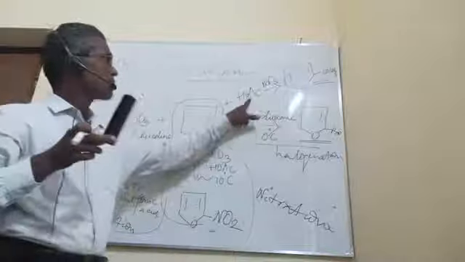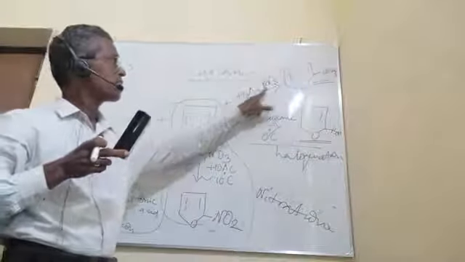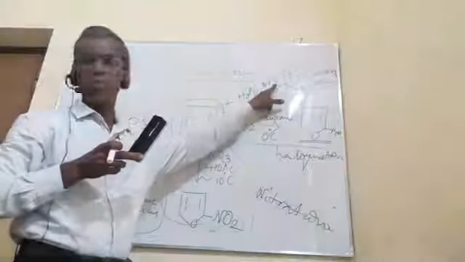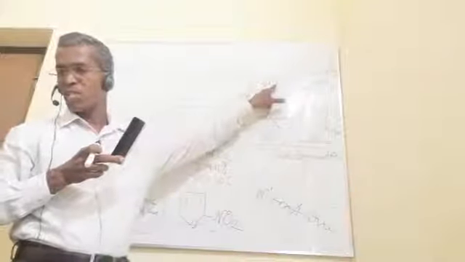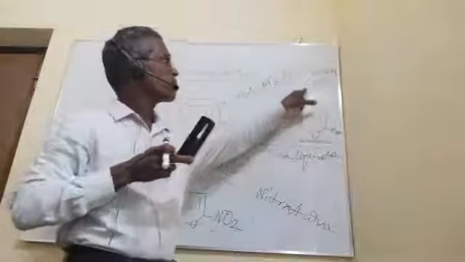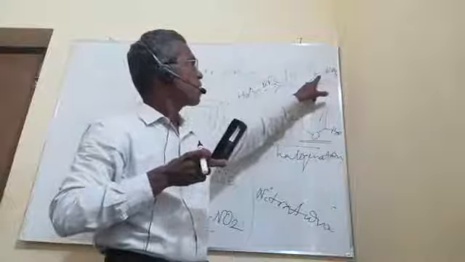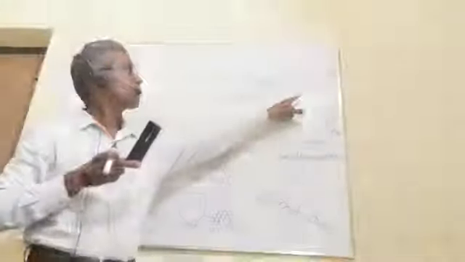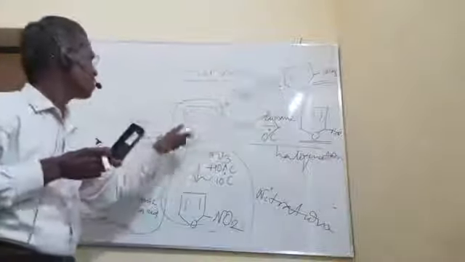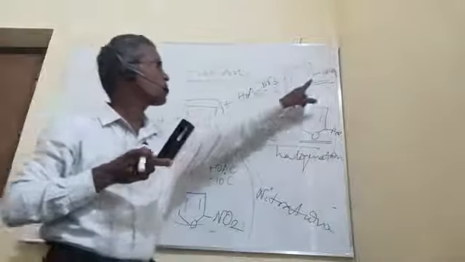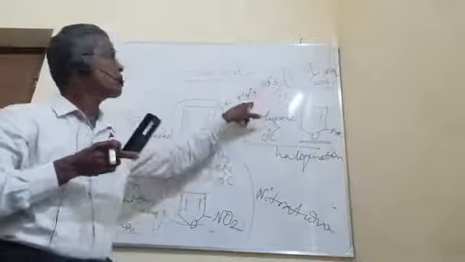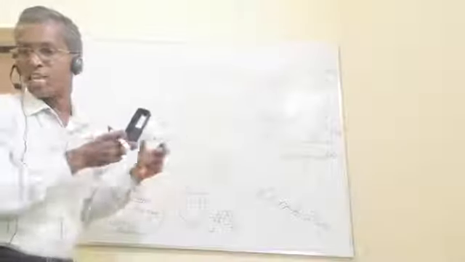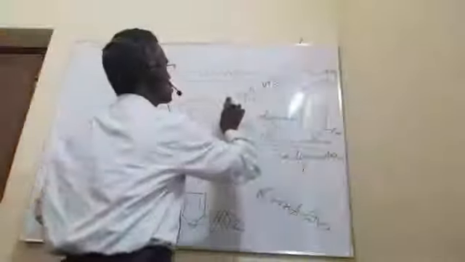When furan is treated with acetic anhydride in the presence of boron trifluoride as a catalyst, the final product we get is 2-acetylfuran. This conversion of furan into 2-acetylfuran is called Friedel-Crafts acylation.